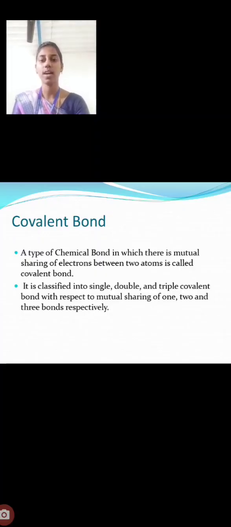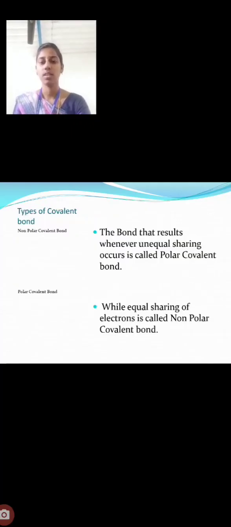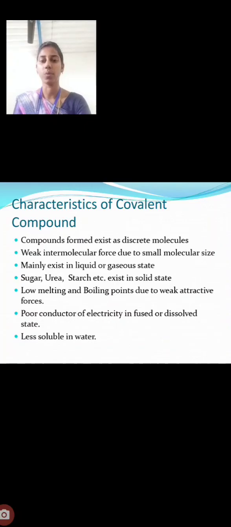In ionic bonds, an electron is transferred from one element to the other, but in covalent bonds there is a mutual sharing between the 2 atoms. There are 2 types of covalent bond: non-polar covalent bond and polar covalent bond. In non-polar covalent bond there is equal sharing of electrons, but in polar covalent bond there is unequal sharing of electrons.